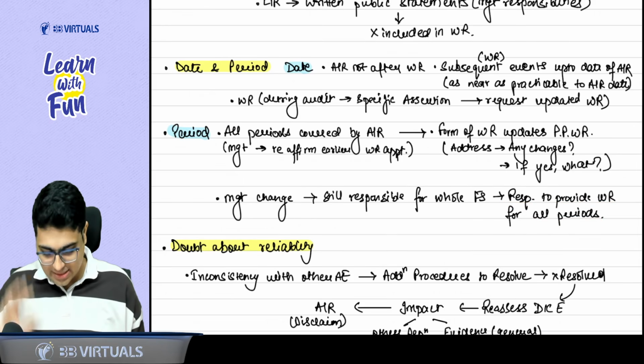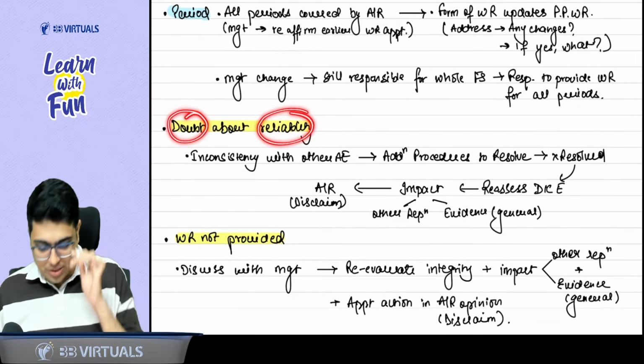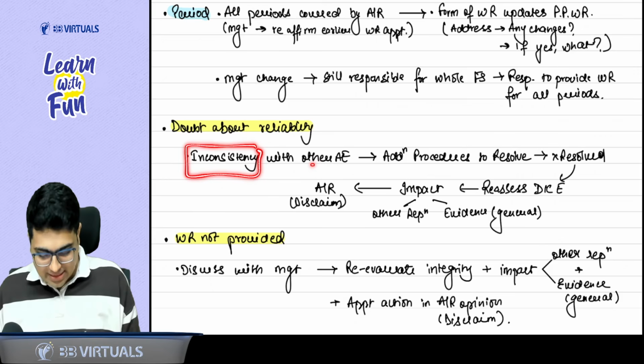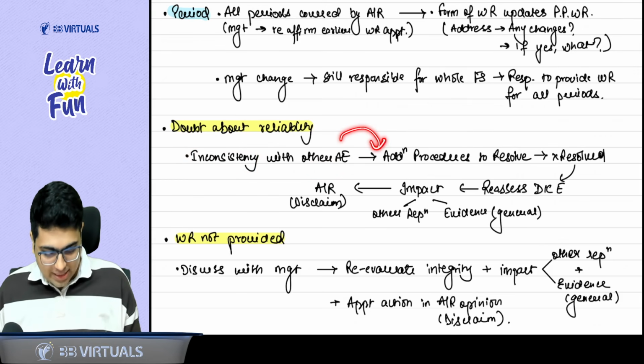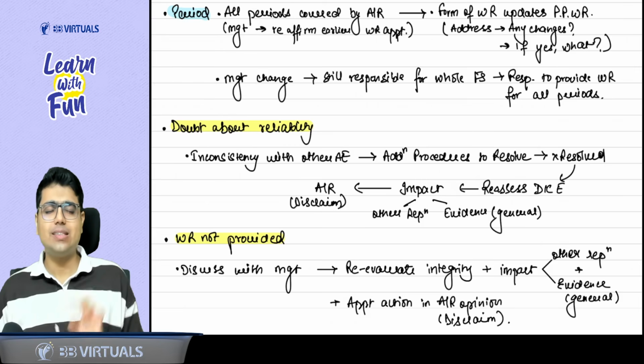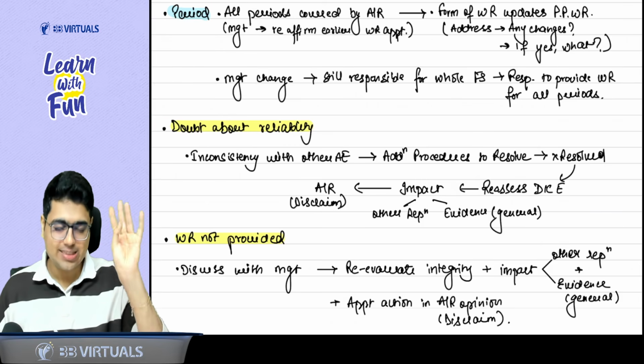Easy peasy? Yes, sir. Last two concepts we discussed. First, doubt about the reliability of representation. When does this doubt arise? Whenever there is an inconsistency with other evidence. So in this case, you perform additional procedures to resolve the matter. If it is unresolved, reassess the DICE. DICE means, tell me the four magical words: diligence, integrity, competence, and ethical values.